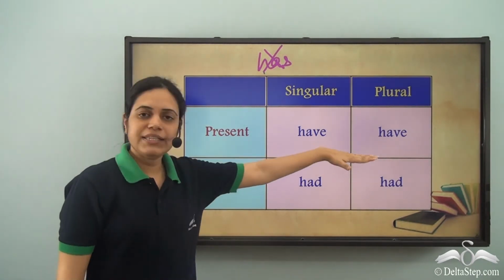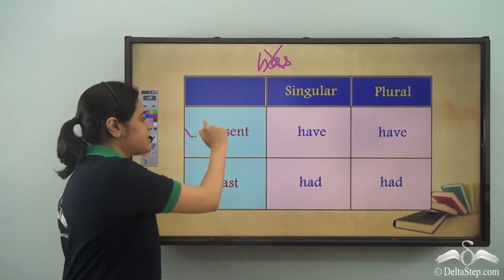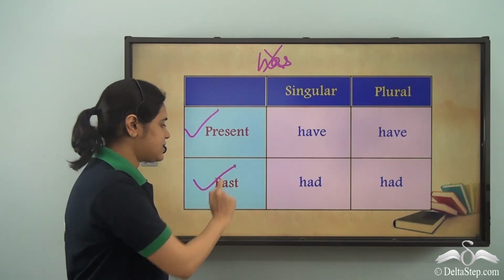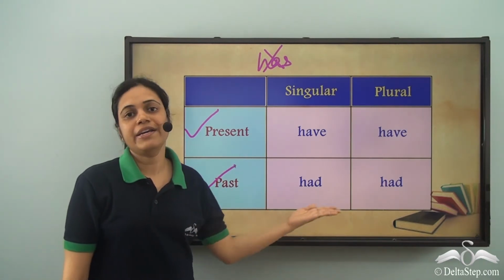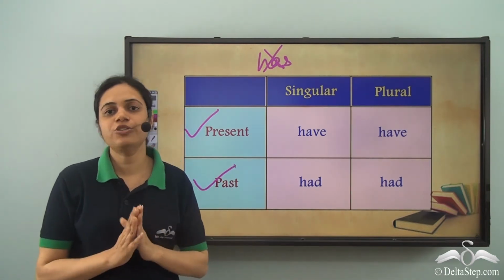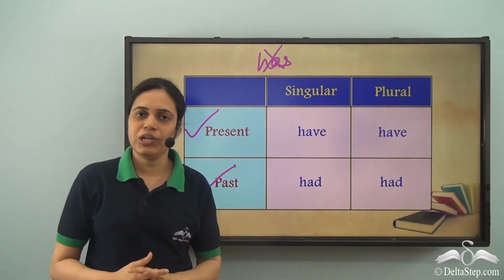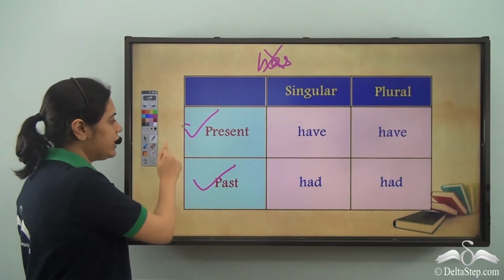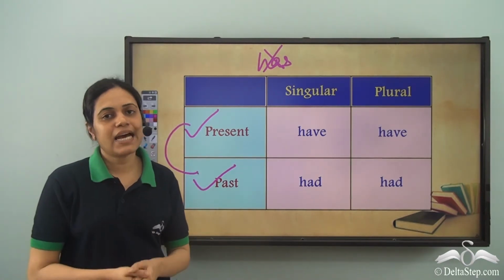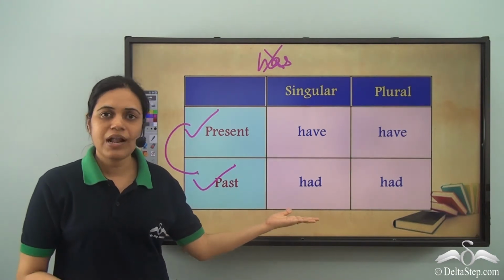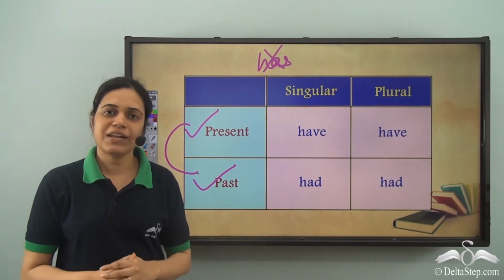It is either have if it is present tense or had if it is past tense. Also, it does not vary according to the number. It is the same for singular and plural. It changes only according to the time period. So you should clearly remember this table to use the have verbs correctly.